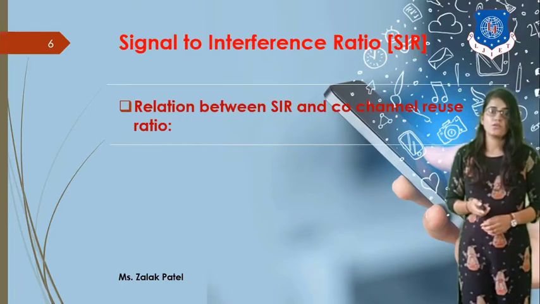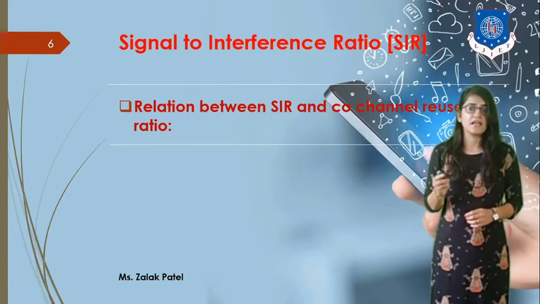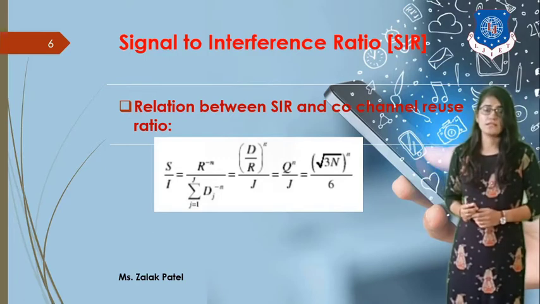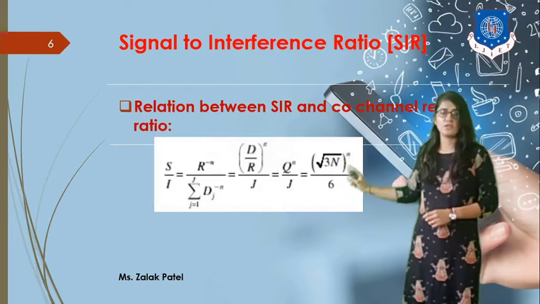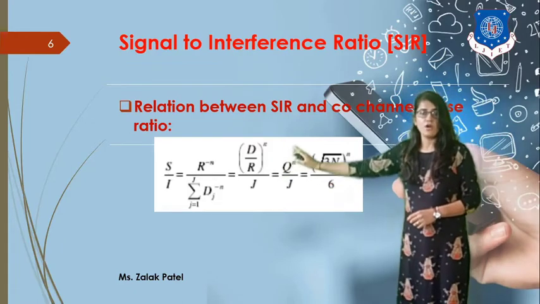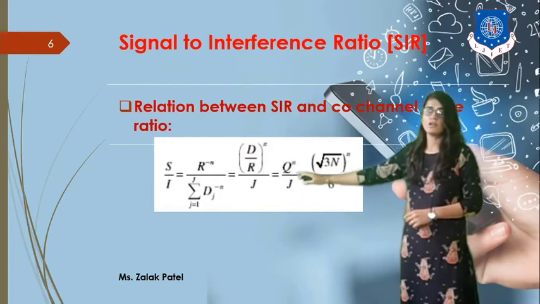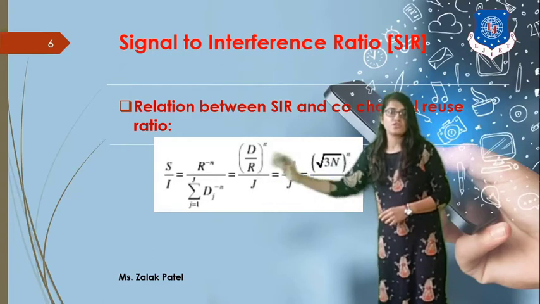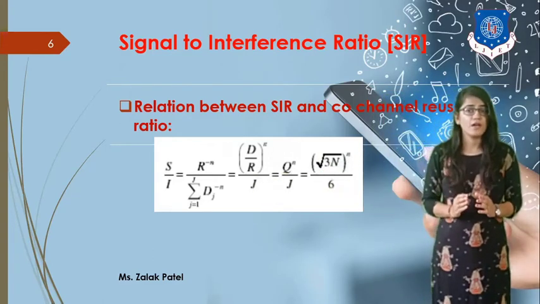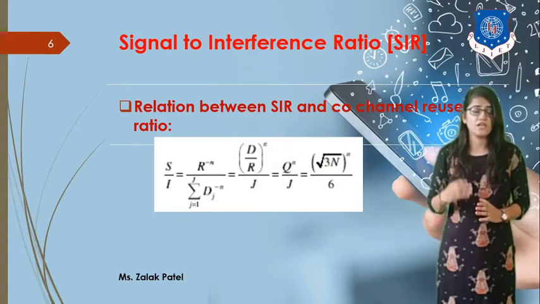Now, what will be another case for this? You can note that the relationship between SIR and the co-channel reuse factor also depends on the distance to radius reuse ratio, which is given by this. Here S by I is equal to R raised to minus n upon D raised to minus n, where n is the path loss exponent. It depends on the environmental conditions.